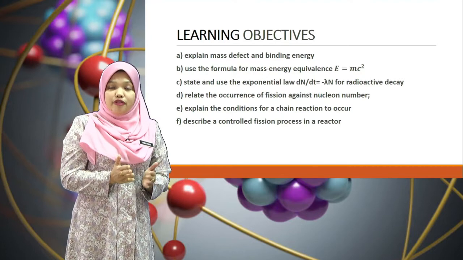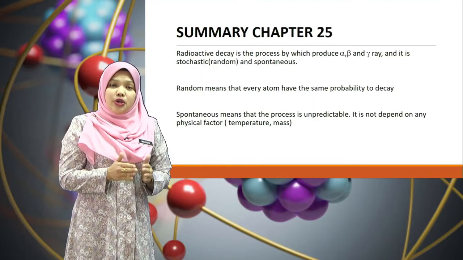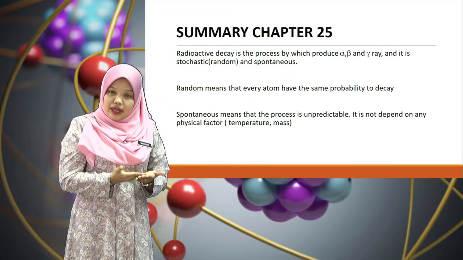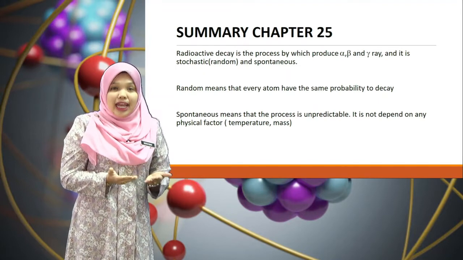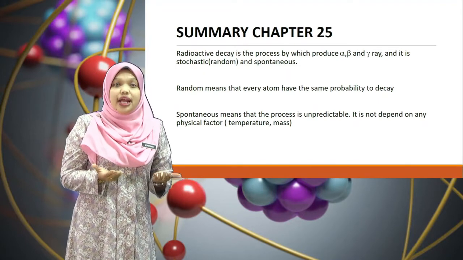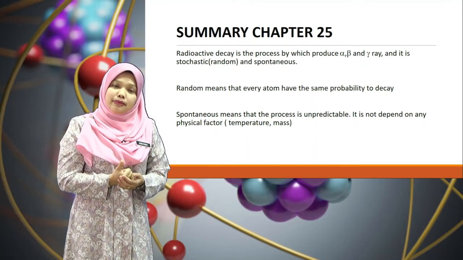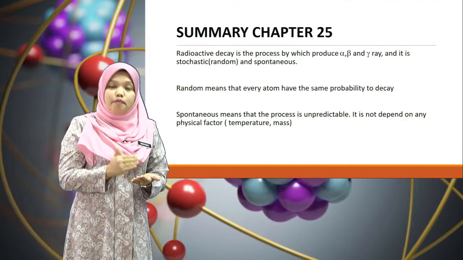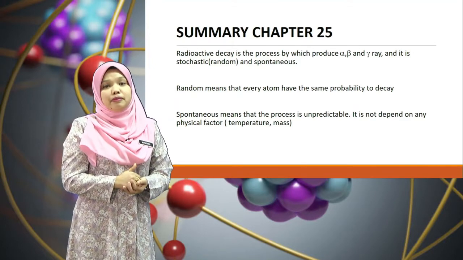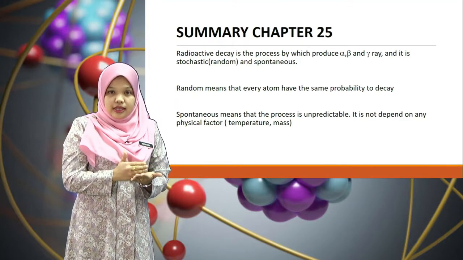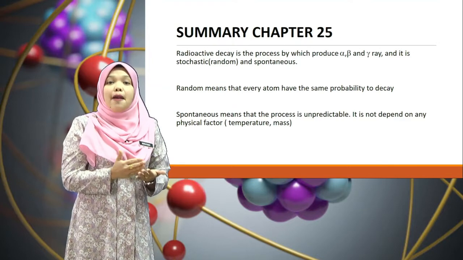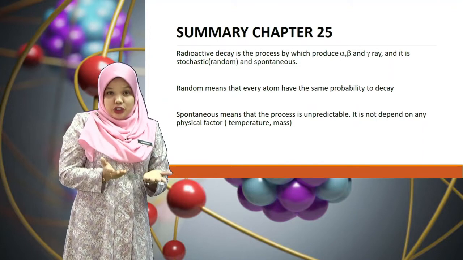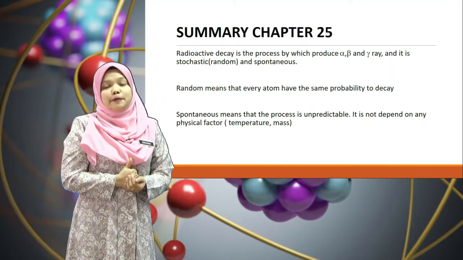Dear students, summary for chapter 25. Radioactive decay is the process by which alpha, beta and gamma ray are emitted, and is stochastic or random and spontaneous. Random means that every atom has the same probability to decay. Spontaneous means that the process is unpredictable. It does not depend on any physical factor such as temperature and mass.